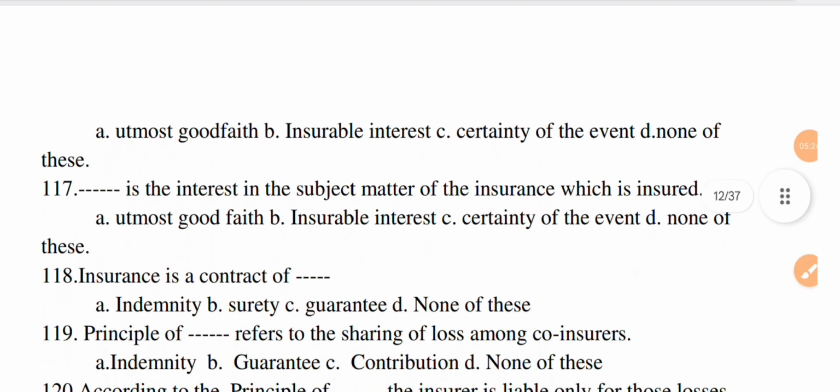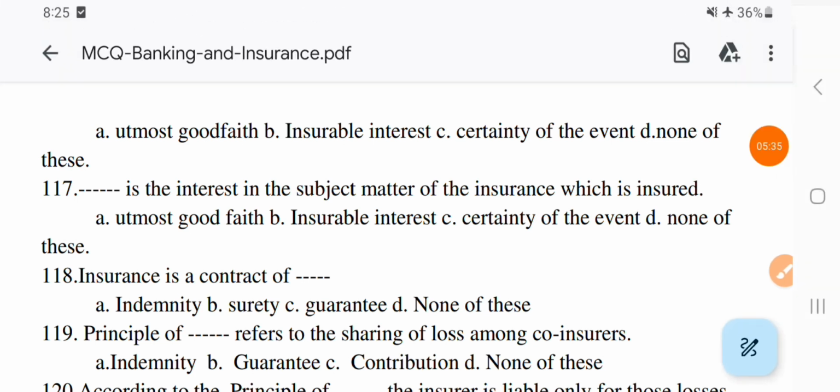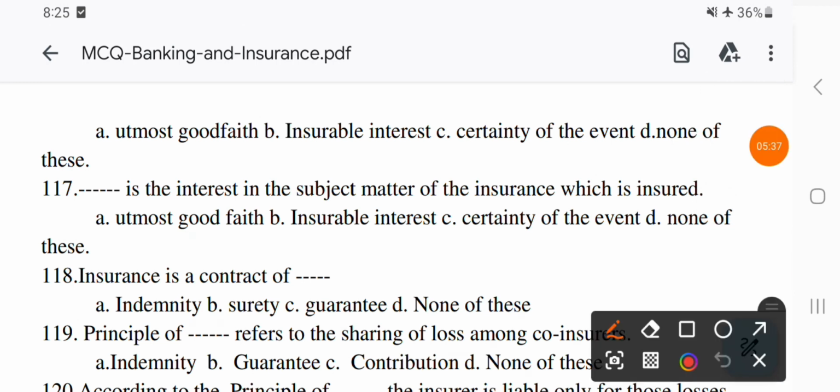Next question. Dash is essential for the contracting parties to disclose all material facts relating to the contract. Option A, utmost good faith. B, insurable interest. Option C, certainty of the event. And D, none of this. The correct option is A, utmost good faith.